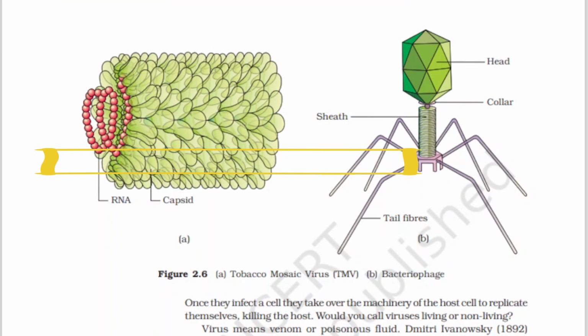So here we have the structure of virus. Two viruses here: one is tobacco mosaic virus and the other is a bacteriophage. Once they infect a cell, they take over the machinery of the host cell to replicate themselves, killing the host. Host means the organism on which the virus lives; we are hosts, like other organisms such as animals. Once the virus enters the host, it tries to replicate, killing the host cell. Would you call viruses living or non-living? Now you can decide about this.